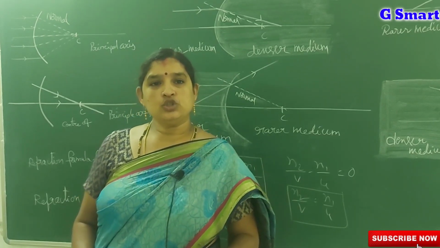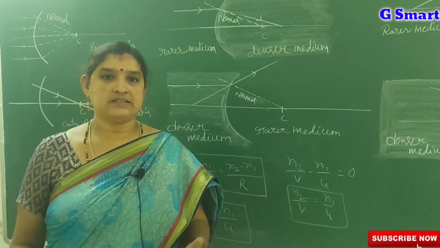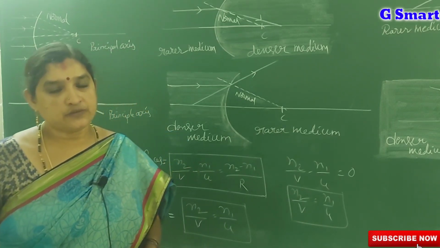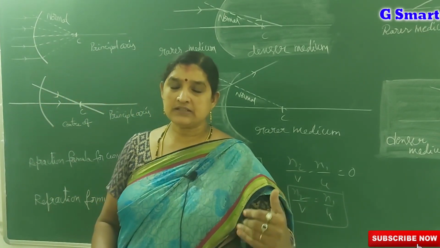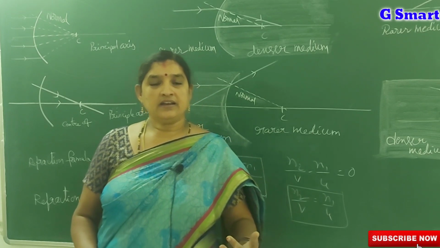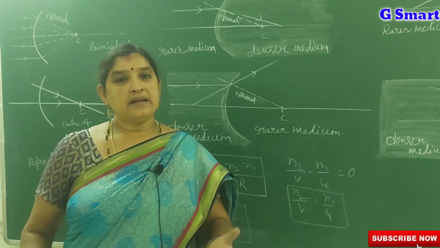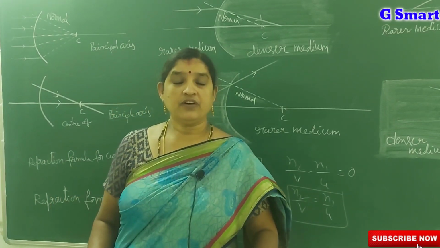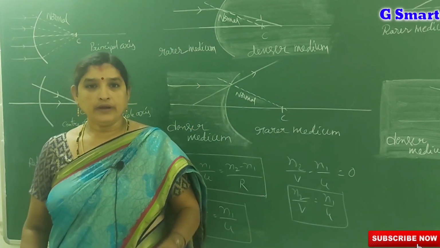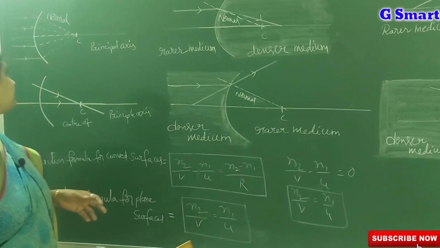Why does it bend? Due to the change in its velocity. Suppose the light ray travels from a rarer medium to a denser medium, it bends towards the normal. When a light ray travels from a denser medium to a rarer medium, it bends away from the normal. For curved surfaces, let us see how it forms.